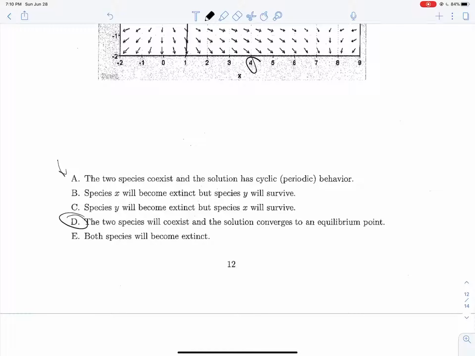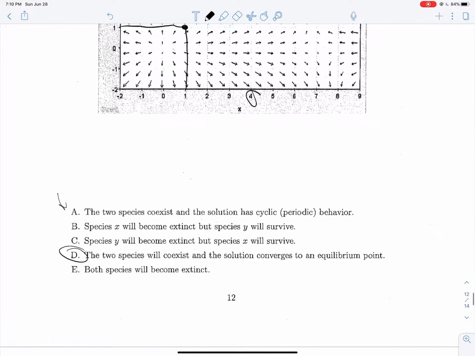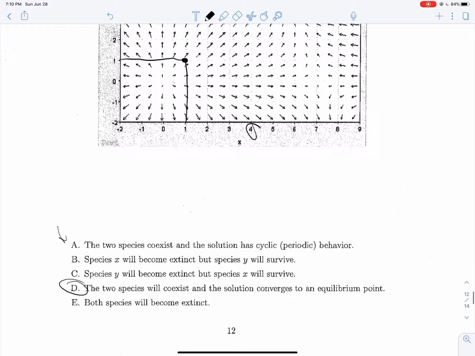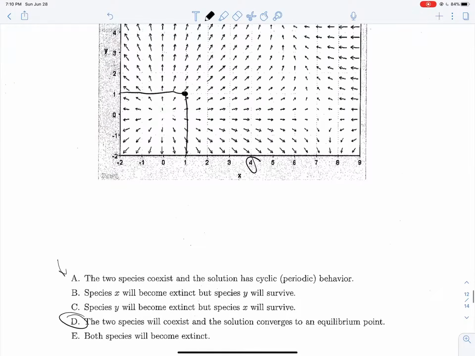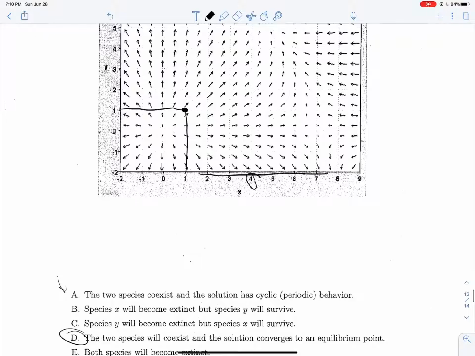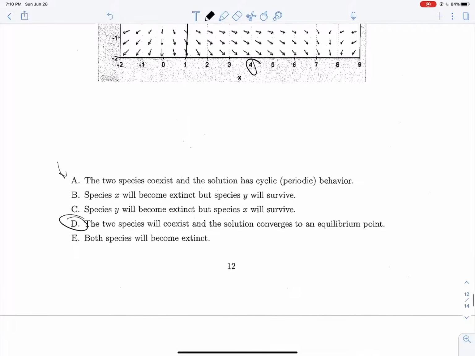Now, looking at these other ones, if X was to become extinct but Y survives, then we would expect some solution here on the Y-axis, and likewise for option B. For C, if Y becomes extinct but X survives, we would expect some solution along the x-axis.